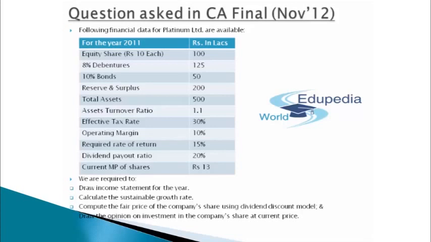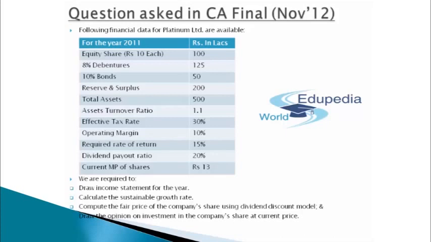Since the asset turnover ratio provided in the question is 1.1 and the total assets are 500, I can simply say that the turnover will be 550. Next comes the operating margin, which is 10%. So 550 into 10% comes out to be 55 lakh rupees.